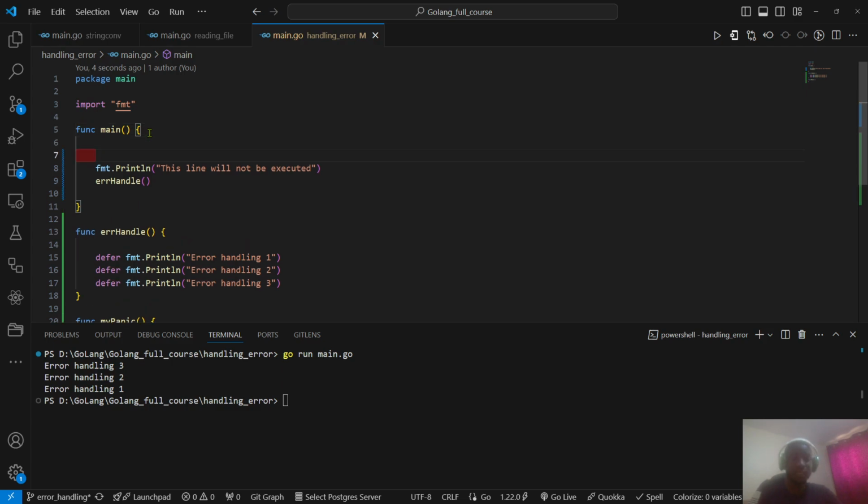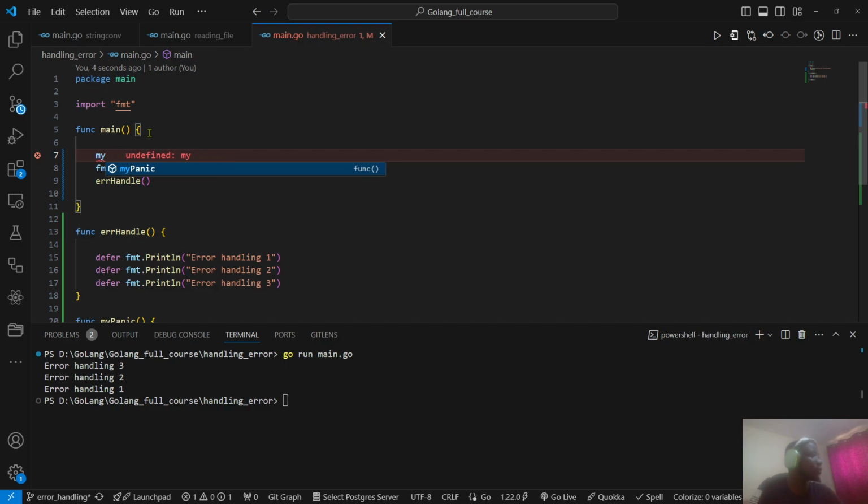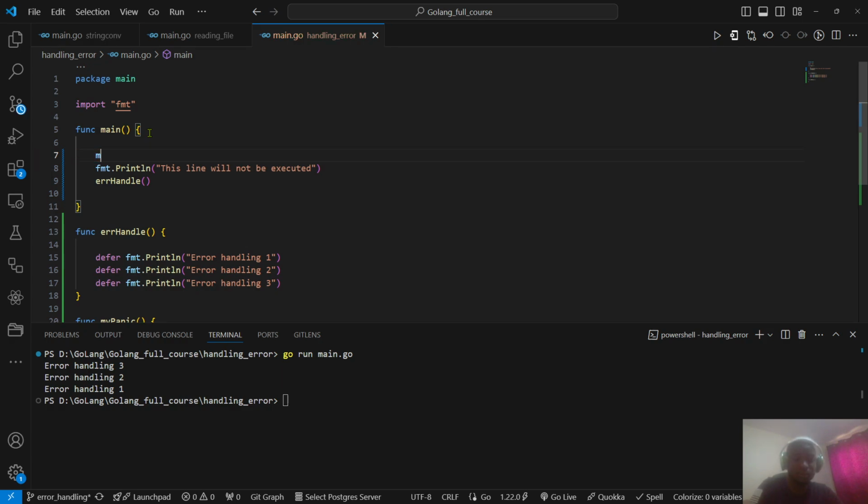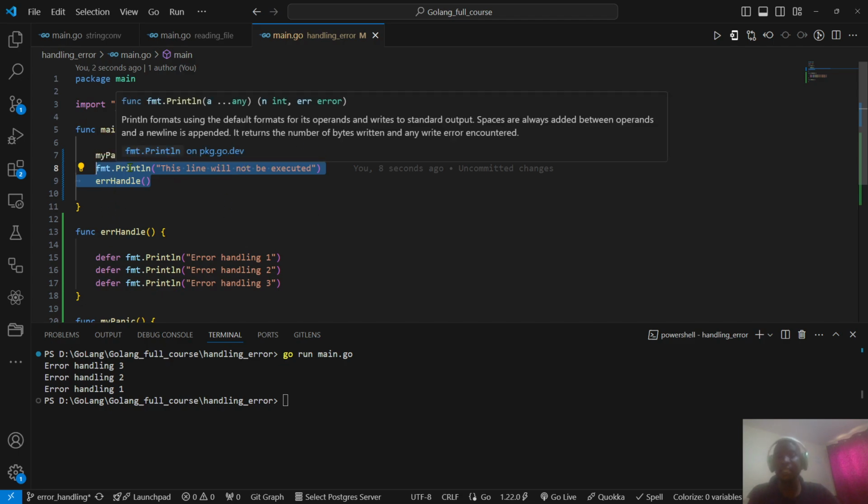Then I can call my panic here, which is my panic function. And what do you expect when you call my panic function? The system will not print out fmt this line, and it will not run this function because panic stops the flow control of everything.